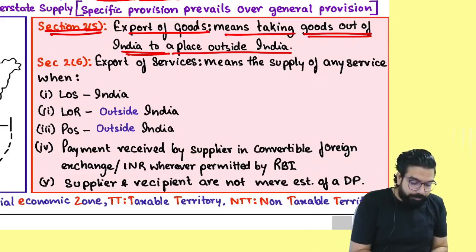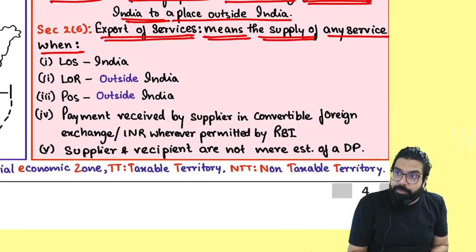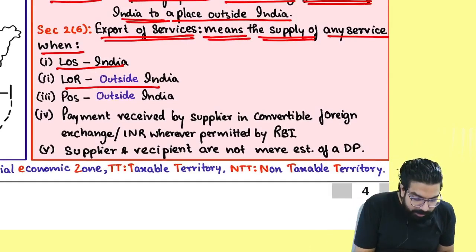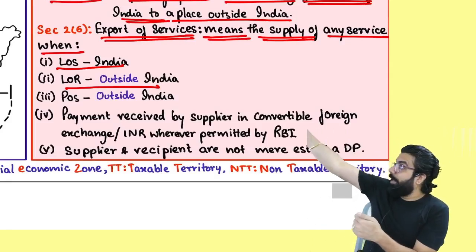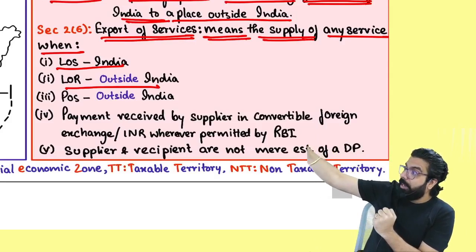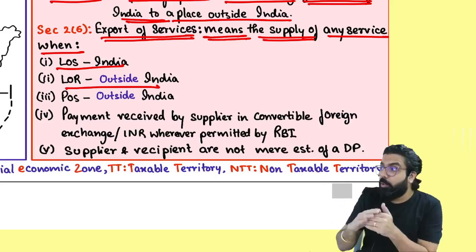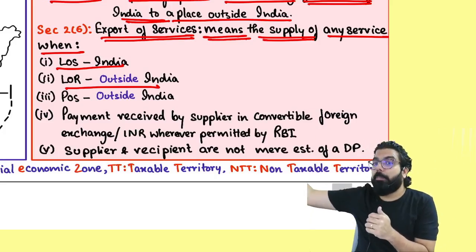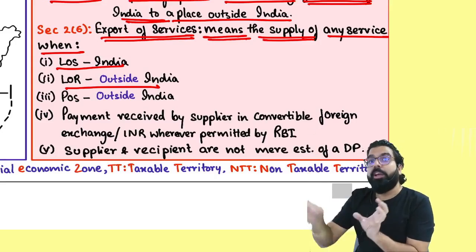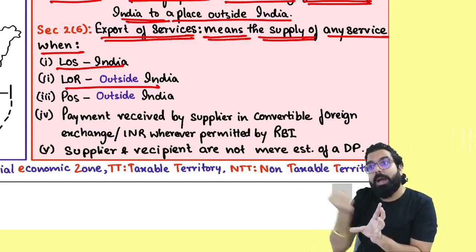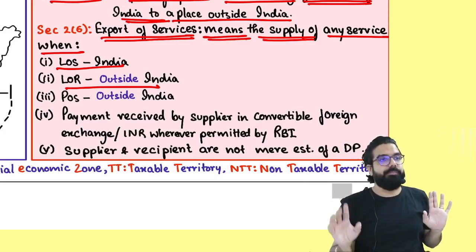What is the definition? Export of service means the supply of any service when supplier is in India, recipient is outside India. People with me? Supplier is in India, recipient is outside India. The place of supply is outside India. What you are receiving is foreign convertible currency. And you both are not merely establishments of a distinct person, you are actually different persons. It should not be my own head office outside India. It should be an actual different person from whom I am receiving the money. Only then my service will be considered as export of service. See here, everyone.